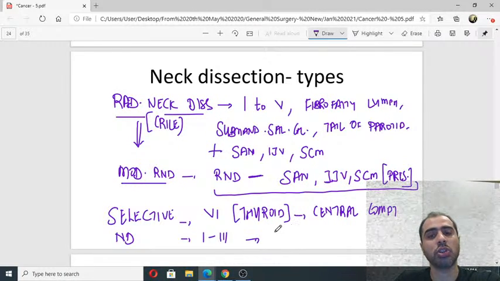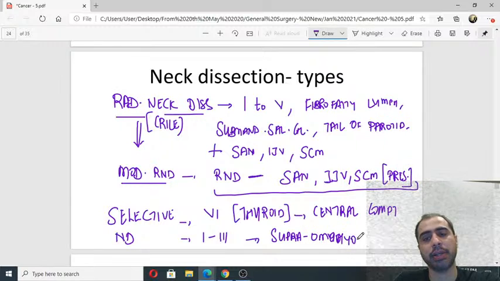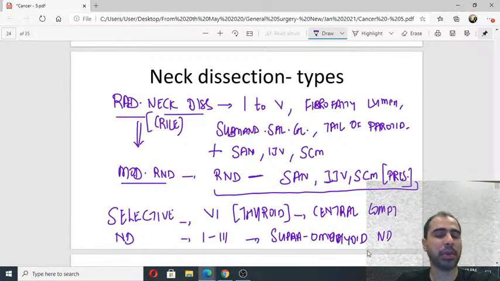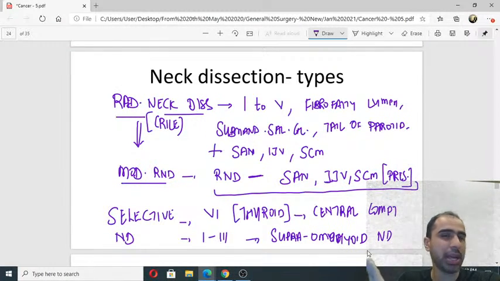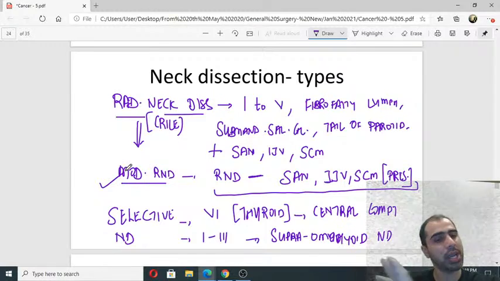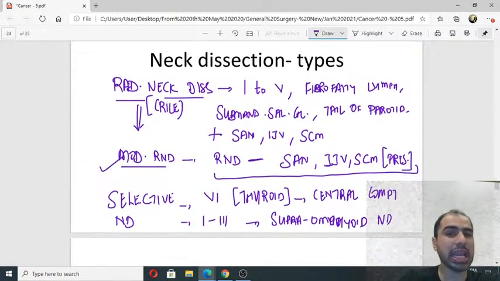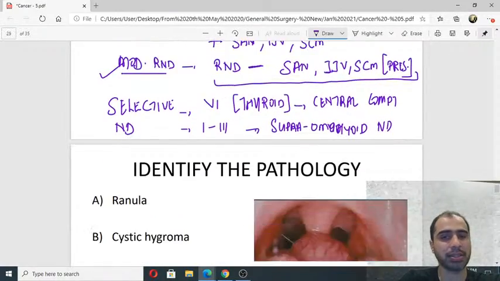That is called supra omohyoid neck dissection. ऐसे अलग अलग टाइप के. Normally they are not done. Normally for exam your answer will be MRND. Okay. आज के ज़माने में they do MRND. Selective neck dissection is done in very advanced oncosurgical places.